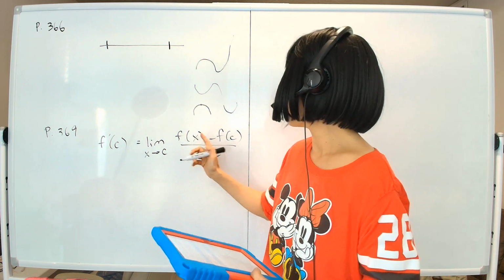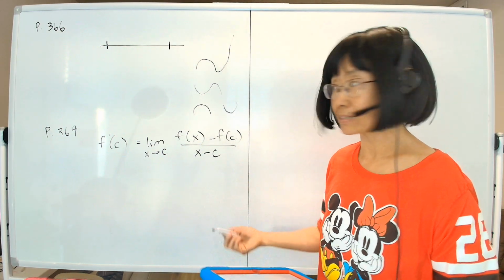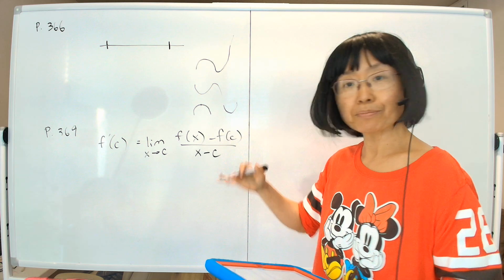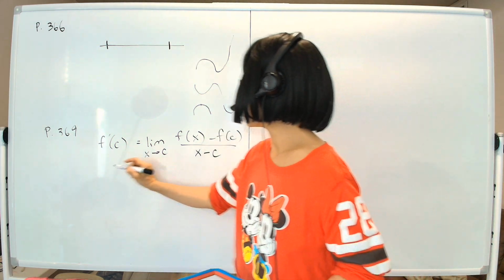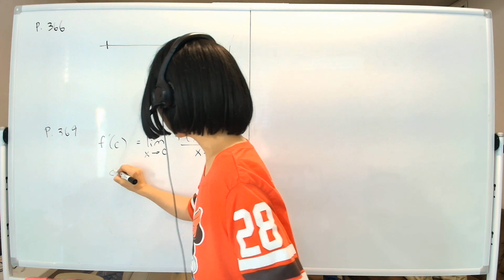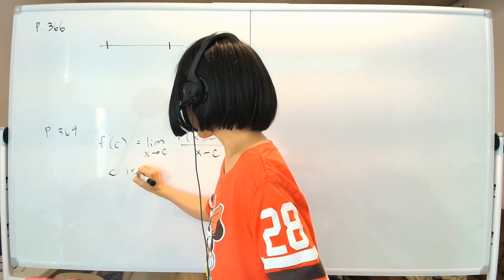Now, what do we know? Let's say it has a local maximum. Okay, we'll pick this one. The minimum proof is identical, so we'll prove just for the maximum. Let's say c is a maximum. Okay, so we'll write that down. c is a maximum.